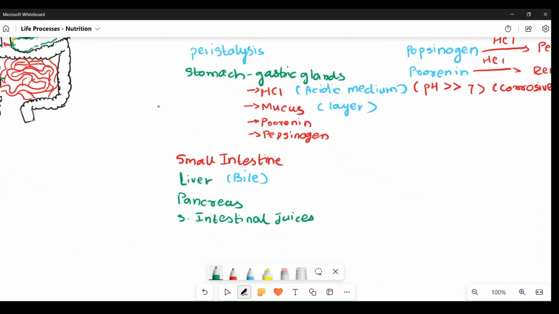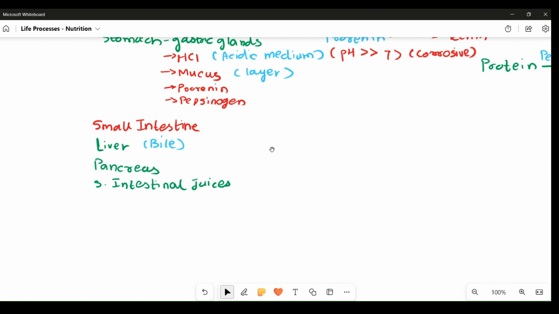When we talk about bile, what functions does bile have? Primarily, bile has two main functions. First, bile creates an alkaline medium for the other digestive juices to act upon. It converts the acidic food from the stomach into an alkaline medium, for the small intestinal juices and pancreatic juices to act upon the food particles.